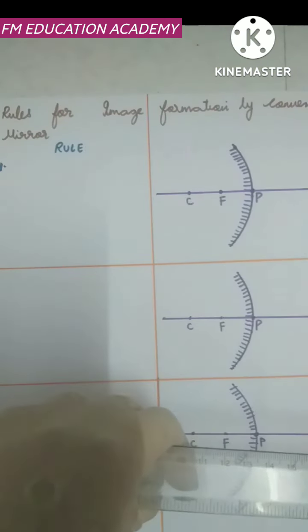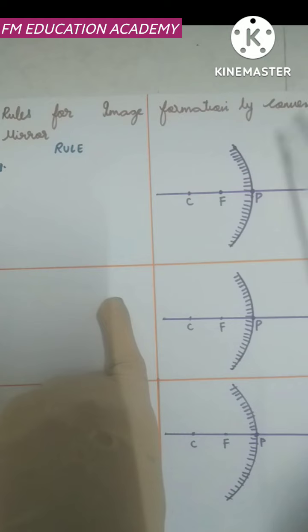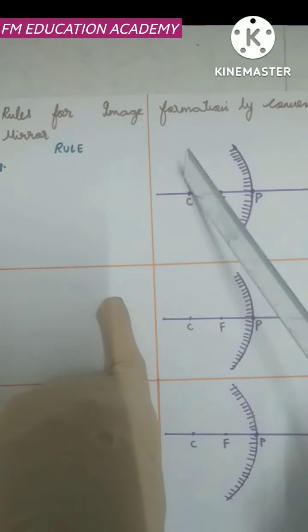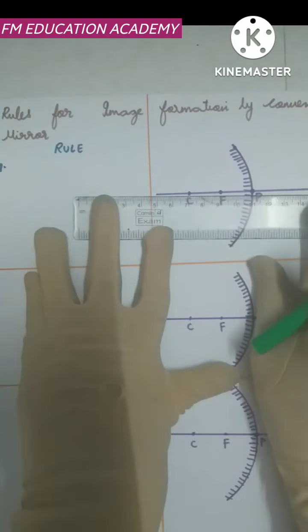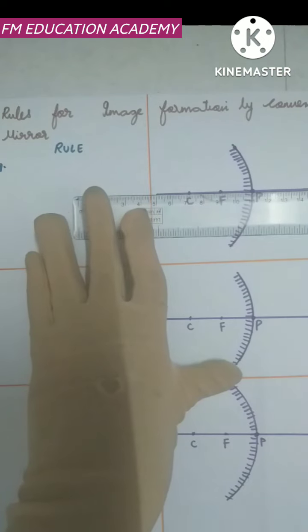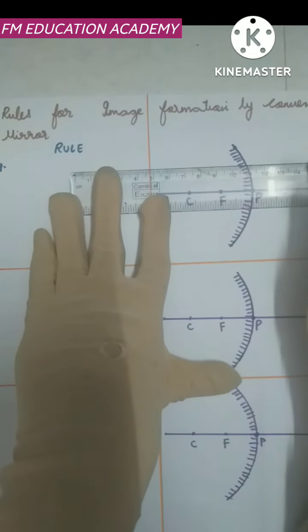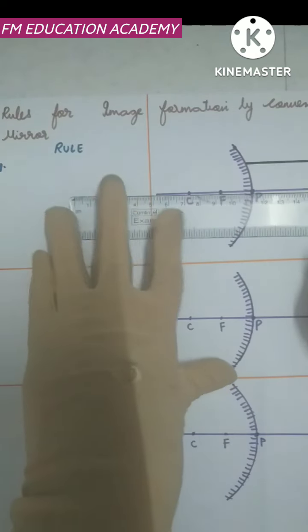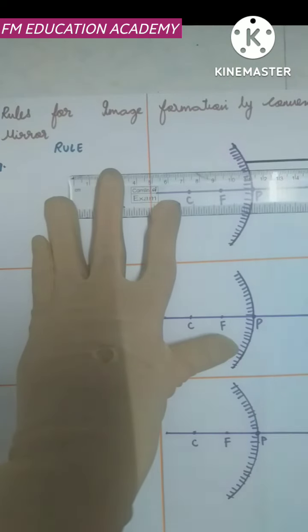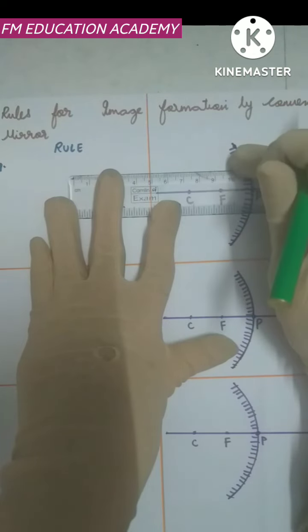You know, right, in the first part of the video lecture of this lesson, I told you all that on this side the rays will get reflected, and on this side they will appear in case of convex mirror. So this is my principal axis. So how will a ray which is parallel to the principal axis be? This is my ray. A ray is there, it is parallel to the principal axis. And where is the ray coming from? It is coming in this direction. So this is my arrow, which shows me that the ray is coming in this direction.